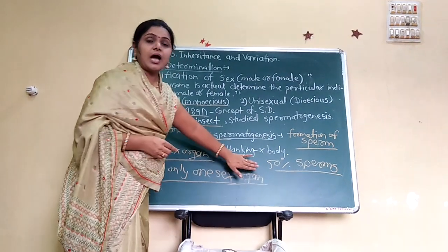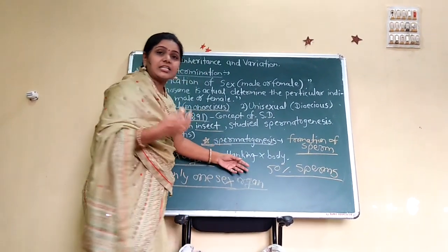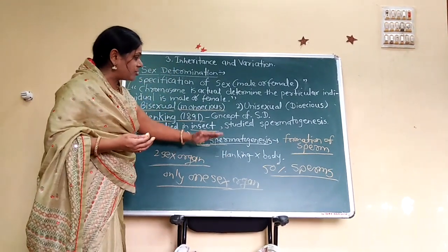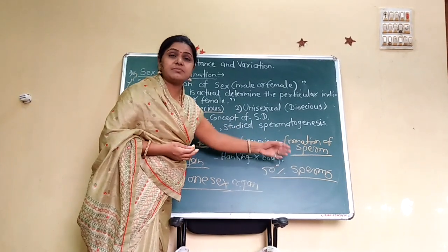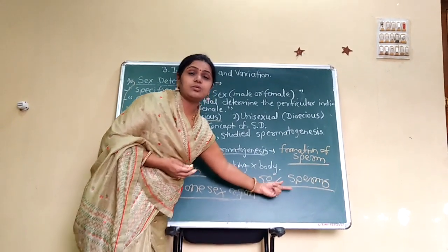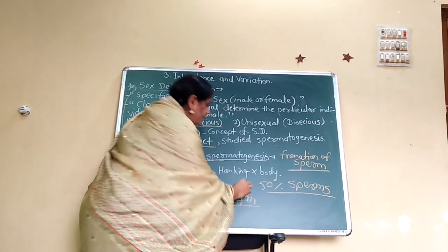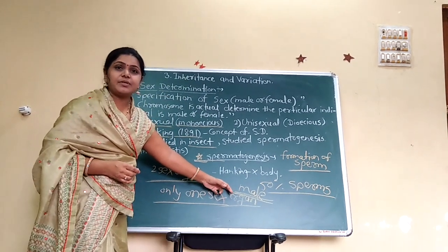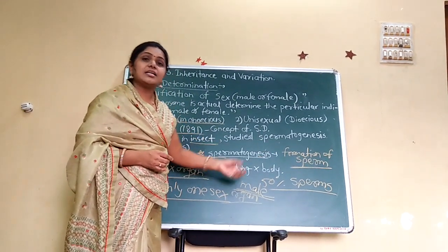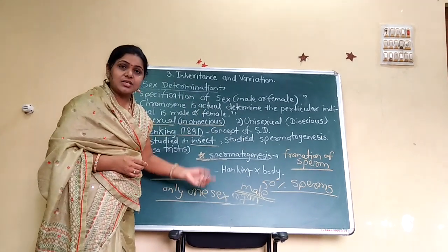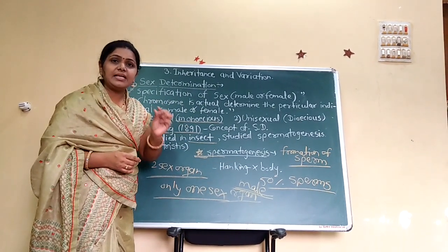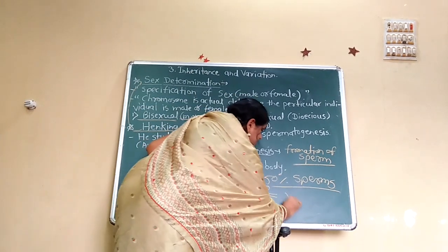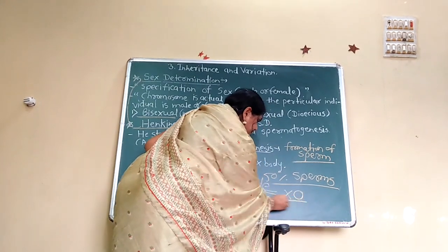Half of the sperms receive only half of the chromosomes here, and the other 50% did not receive them. Spermatogenesis is the formation of sperms, and sperm is related to the male. What he saw was that the male insect has only 50% of the chromosomes, that means XO.